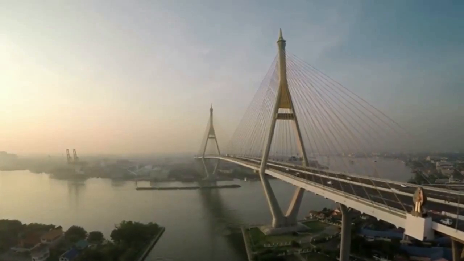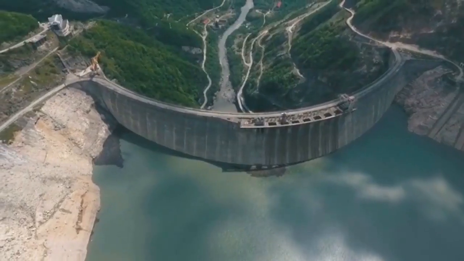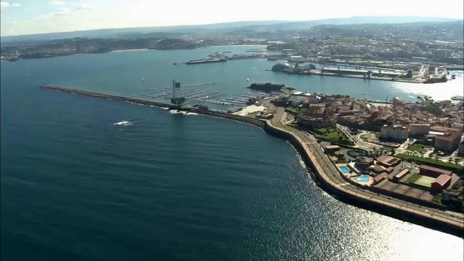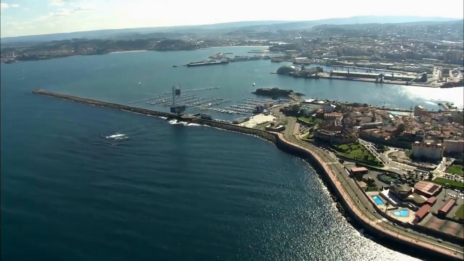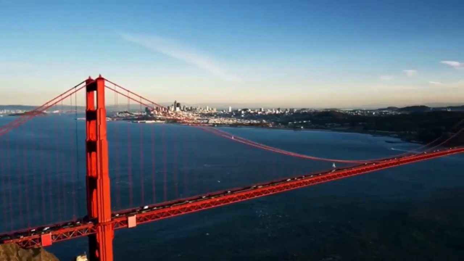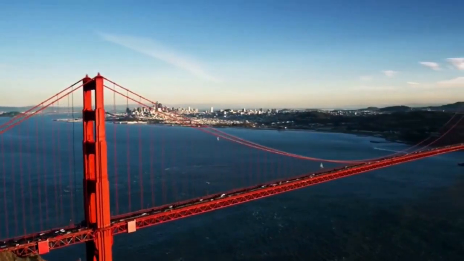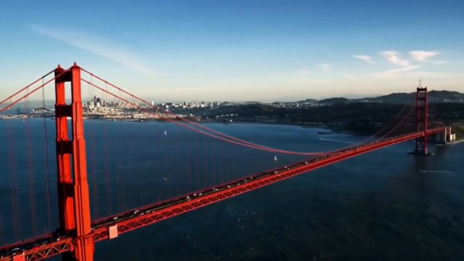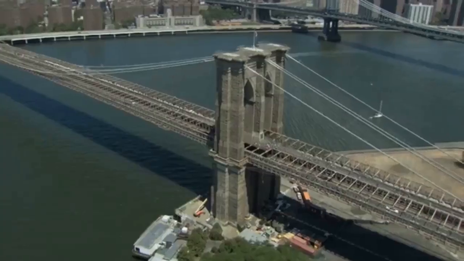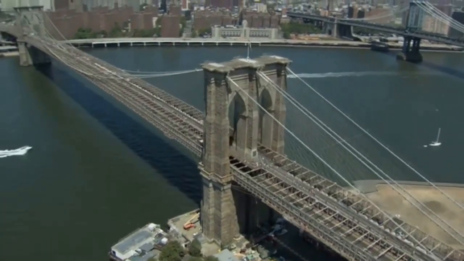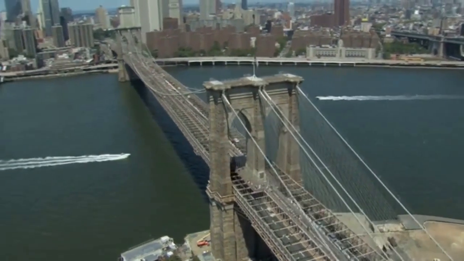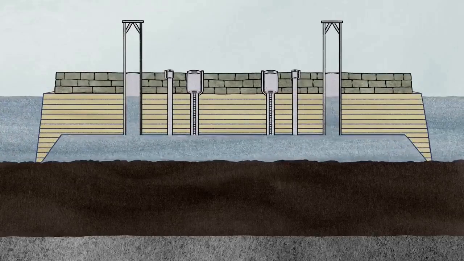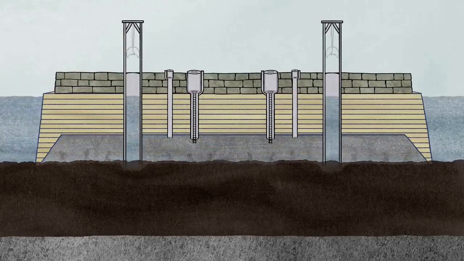While we don't often think of bridges and dams as underwater structures, the truth is that many of their important elements are underwater. So, many massive bridges would not be possible without the large supporting towers which hold up the spans that carry people and automobiles across. For example, the Brooklyn Bridge, which began construction in 1870, used two large caissons in order to dig down to the bedrock and form the foundation of the bridge towers.